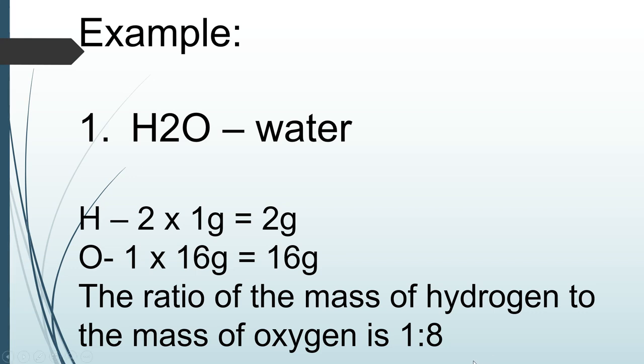So, paano po natin ito nakuha? Samantalang 2 grams and 16 grams. So, 2:16. So, sinimplify lang po natin. So, ang pwede po natin i-divide is 2. So, 2 divided by 2 is 1. Then, 16 divided by 2 is 8.